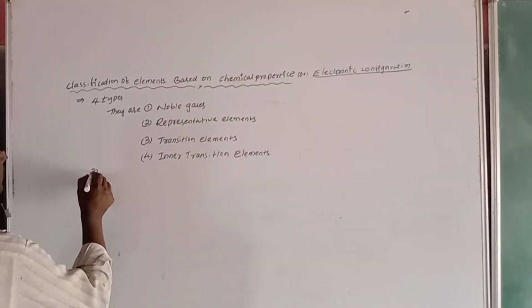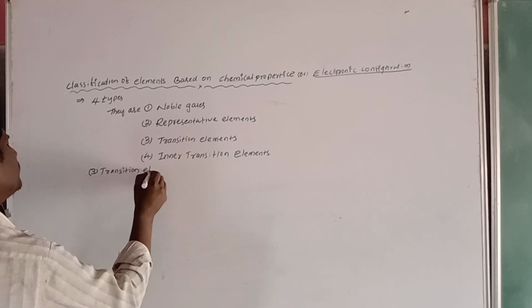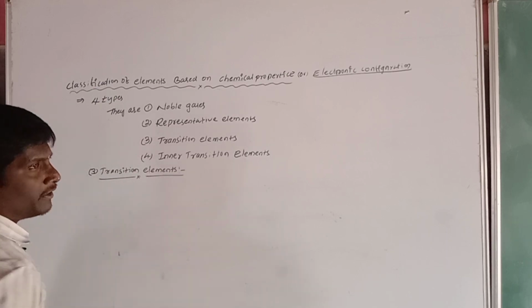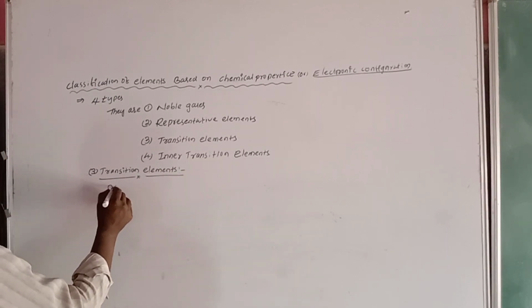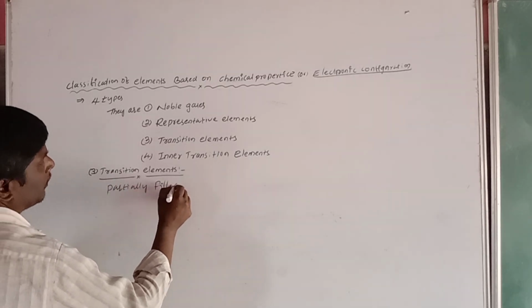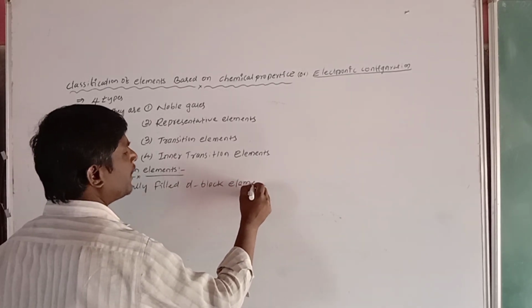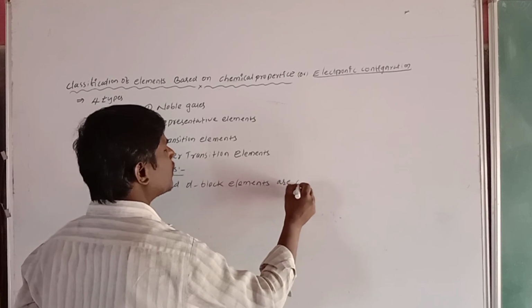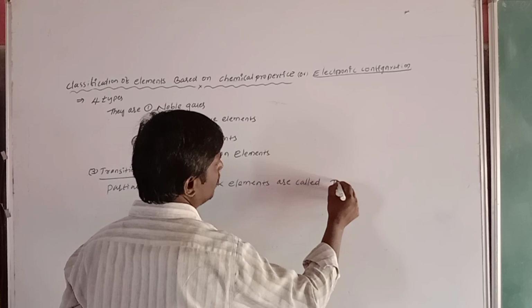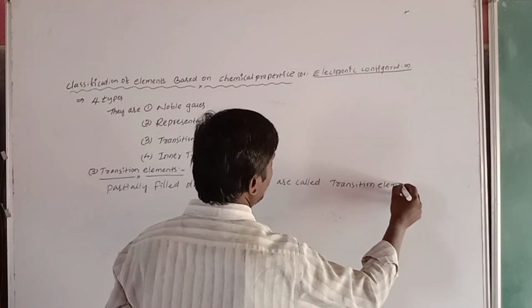Third one, transition elements. What is meant by transition elements? Partially filled d block elements are called transition elements.